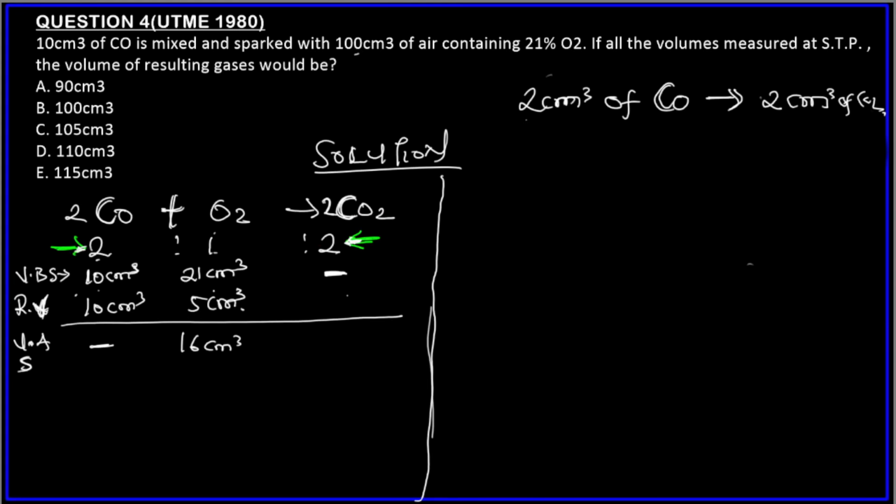So 10 cm³ of CO, the limiting reagent, will form how many cm³ of CO2? Cross multiply.